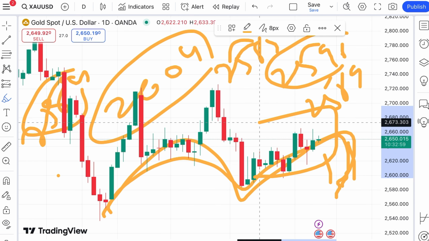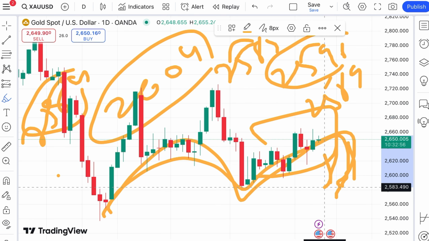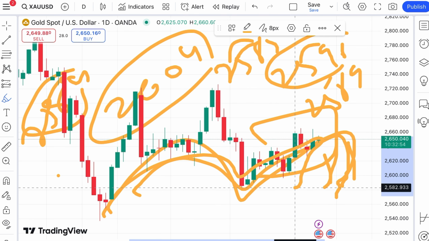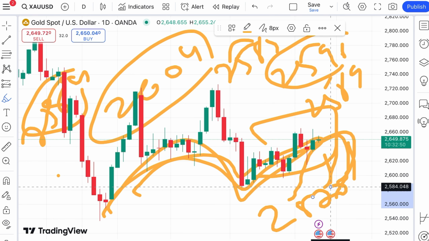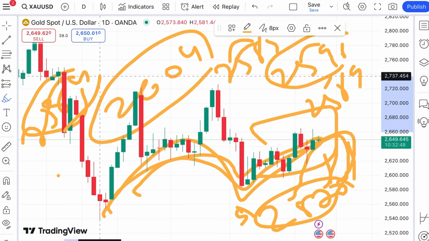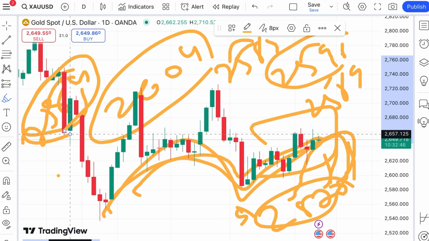Okay, so you have to understand there will be a zone breakout and the probability will be high that this particular pattern will support the downside. So we can see there will be a further fall below a level of 2570, and then a further fall if the price starts falling below 2586.